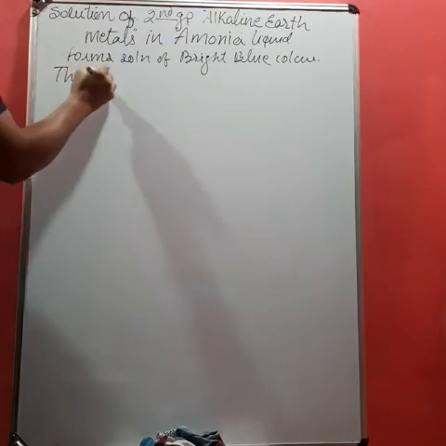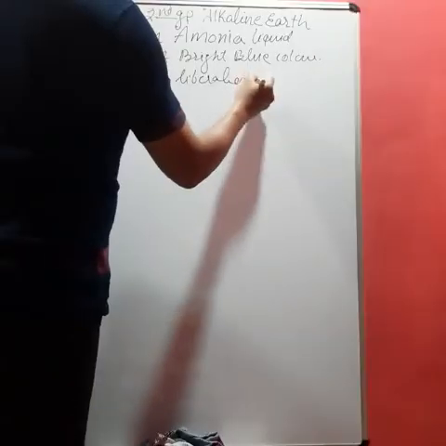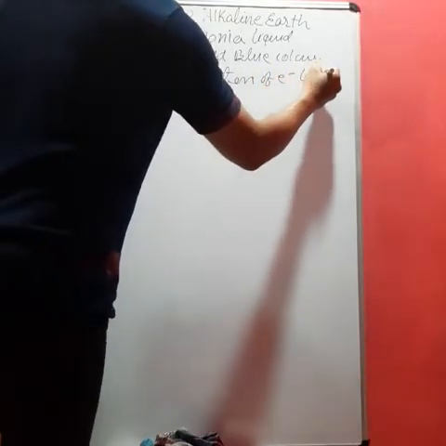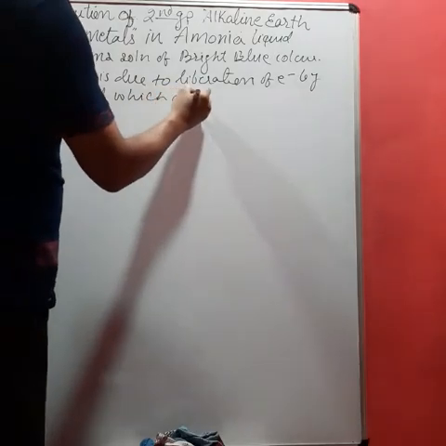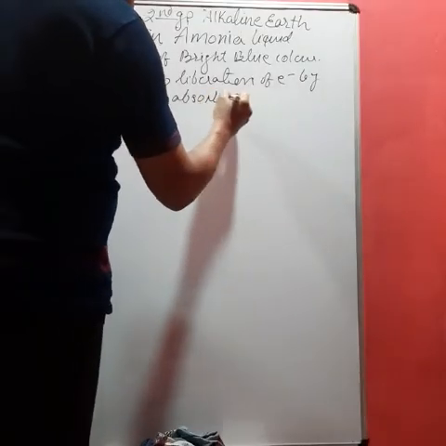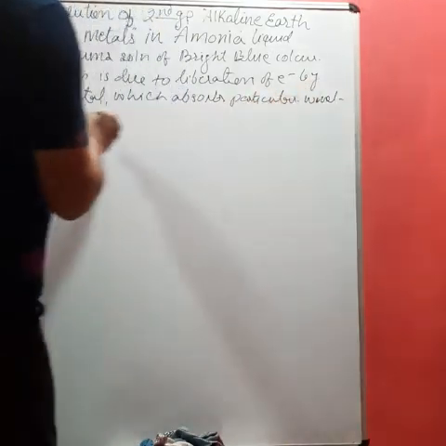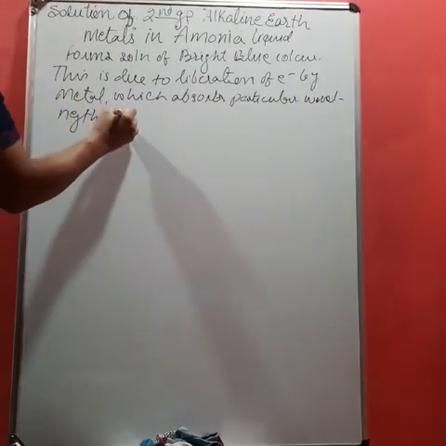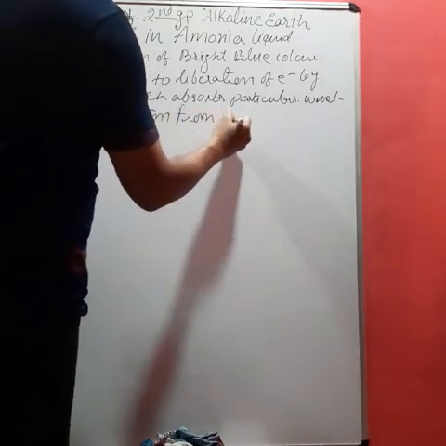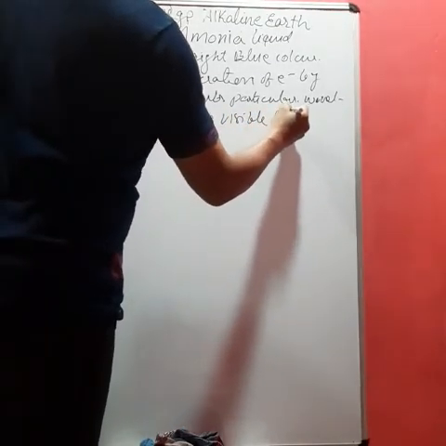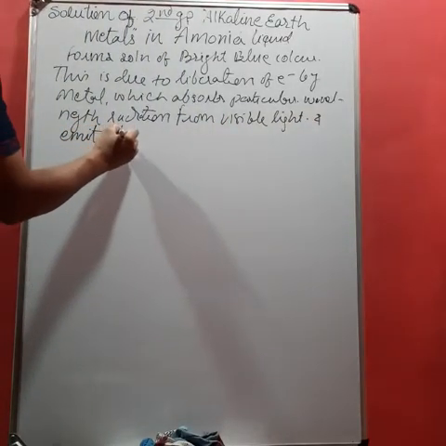This is due to liberation of electrons by the metal, which absorbs a particular wavelength of radiation from the visible range, or you can say visible light, and emits its complementary